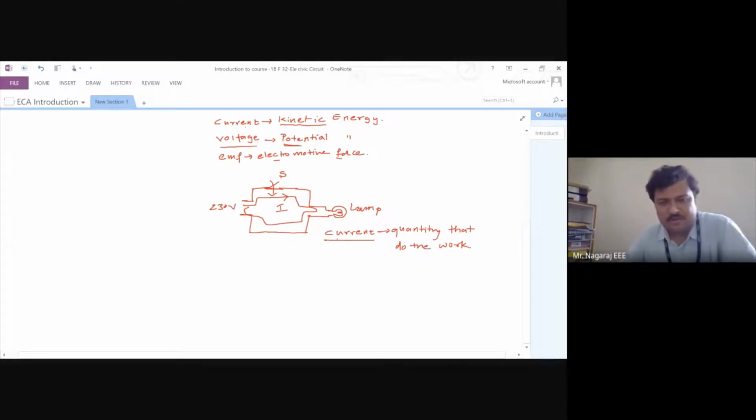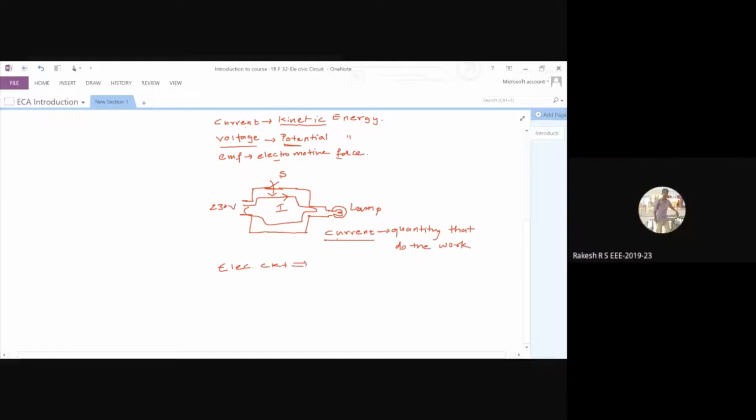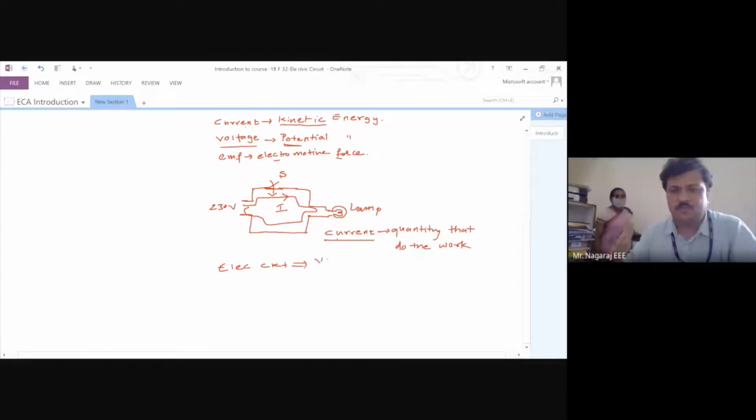Now, do you find anything more important than voltage and current? So an electric circuit means what? An electric circuit carries current and does work, with my voltage and current.